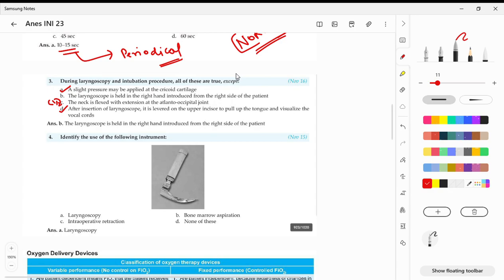Then there is one question here. If the doctor is single-handed and amputated, or the doctor's hand is not functioning, what is the preferred hand for doing intubation? So, 5 seconds, quickly.